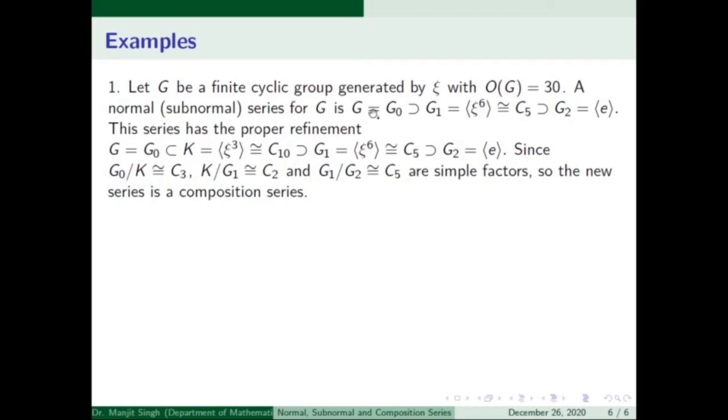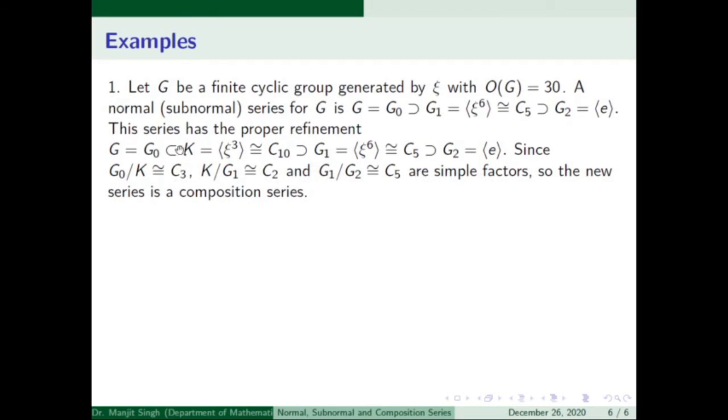So if we take a normal series, then we can find a proper refinement of this series. One may note that this cannot be further refined, because every factor of this series is now a simple factor. This is isomorphic to C3, the cyclic group of order 3, so it is a simple group, so it is also simple, so every factor is simple.